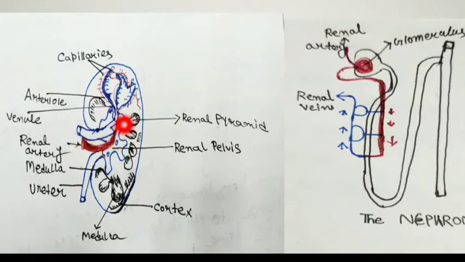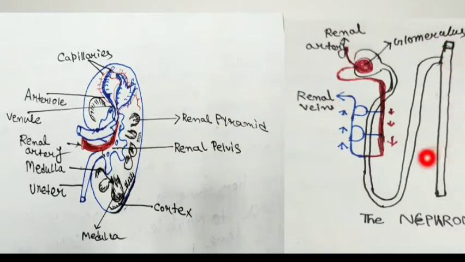The blood goes inside the kidney. This is the renal pelvis. The innermost part is the renal pelvis. The outermost part is the cortex. And the inner part is called the medulla. This is the ureter, and this is the renal vein.